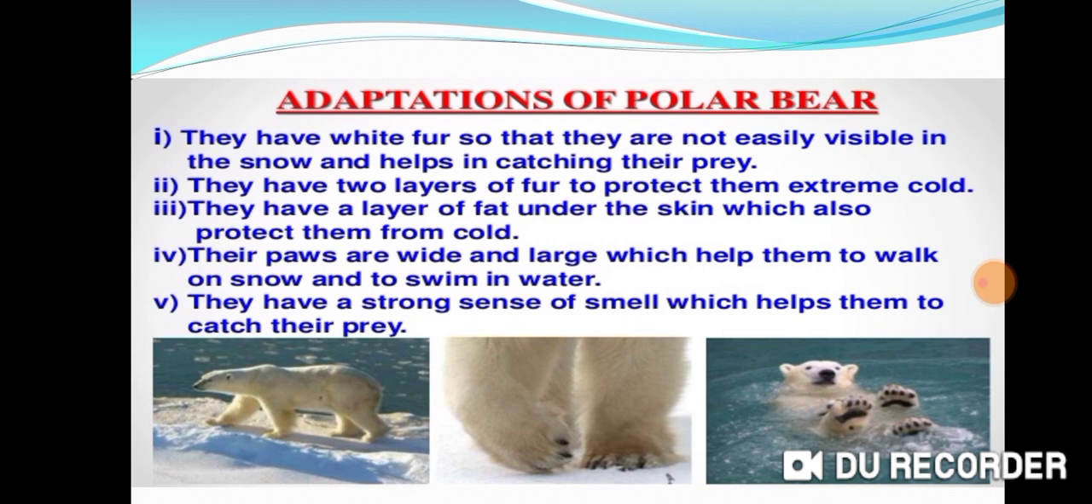Secondly, polar bear has two thick layers of fur in its body. This fur protects the polar bear from extreme cold by preventing the loss of heat from its body. Thus, the two thick layers of fur keep the polar bear warm in extremely cold climate by keeping its body heat in. The polar bear has also fur on its feet and toes. This protects it from cold when it walks on snow and ice.